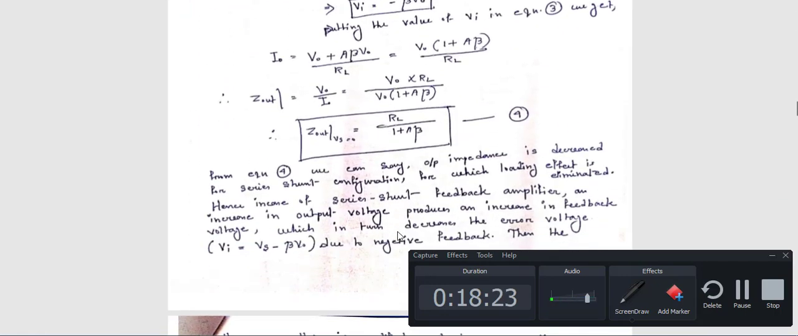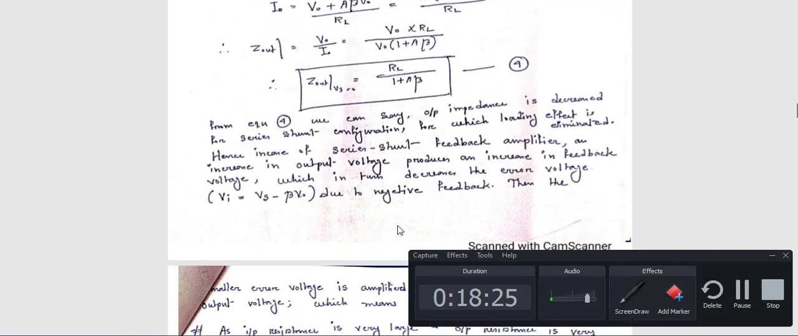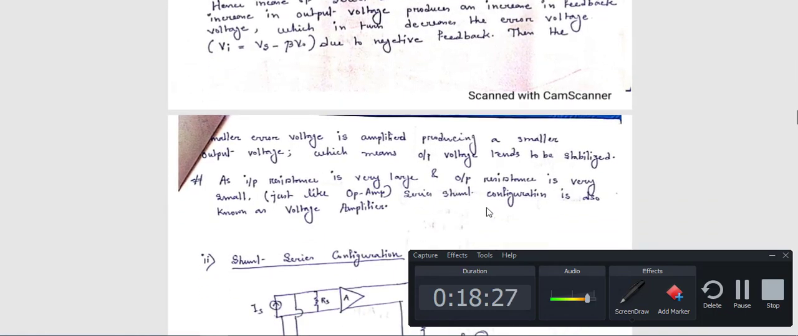Okay, now in case of voltage amplifier, just remember input resistance is very large and output resistance is very small, just like op-amp. That means if I am asked what is the main characteristic of a voltage amplifier, the main characteristic of a voltage amplifier is just like op-amp. In case of op-amp, the input resistance was very high and output resistance is small.